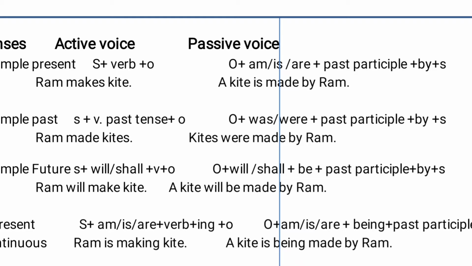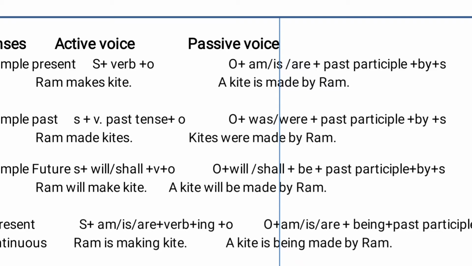First, O means the object, plus am, is or are, according to the object we take. Suppose there are more objects, suppose there are kites, then it will be are. Suppose there is only one kite, then it will be is. So am, is, are plus past participle. What is the verb over here? Makes. So the past participle of makes is made.